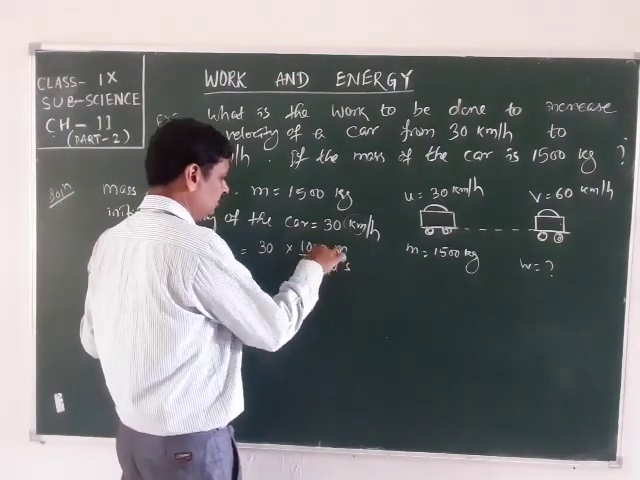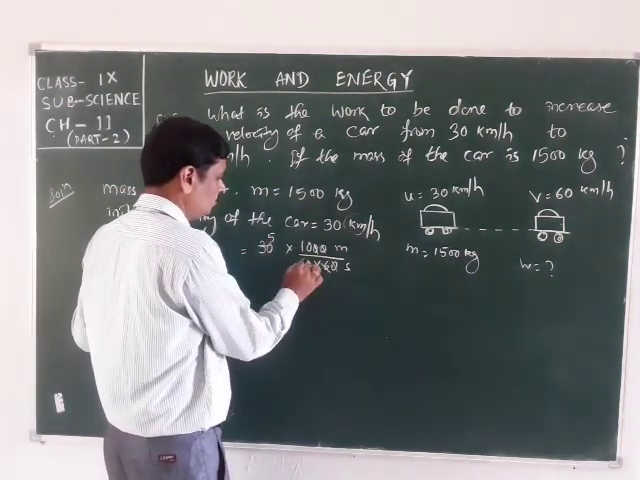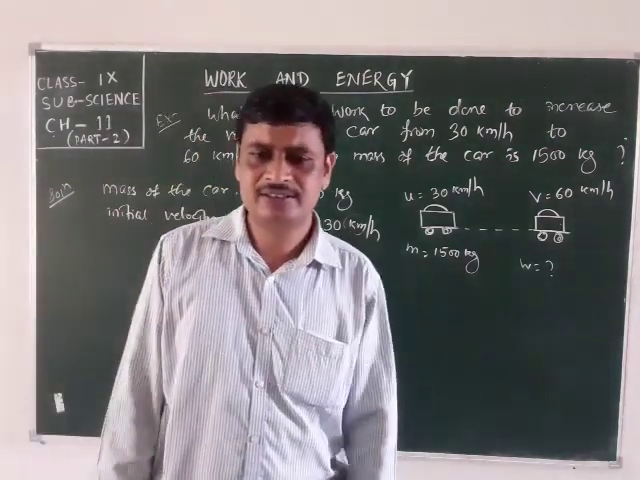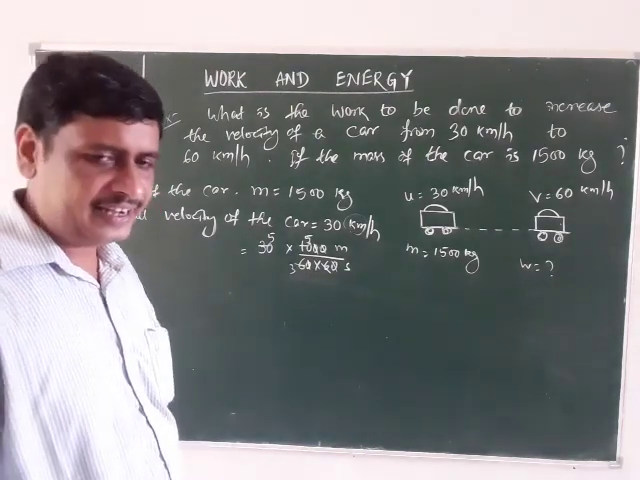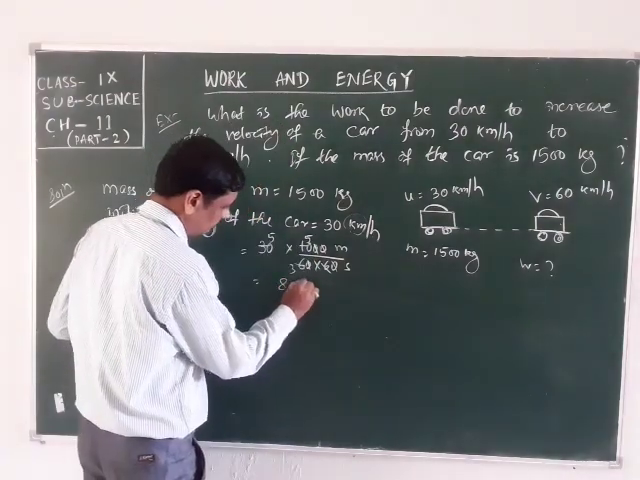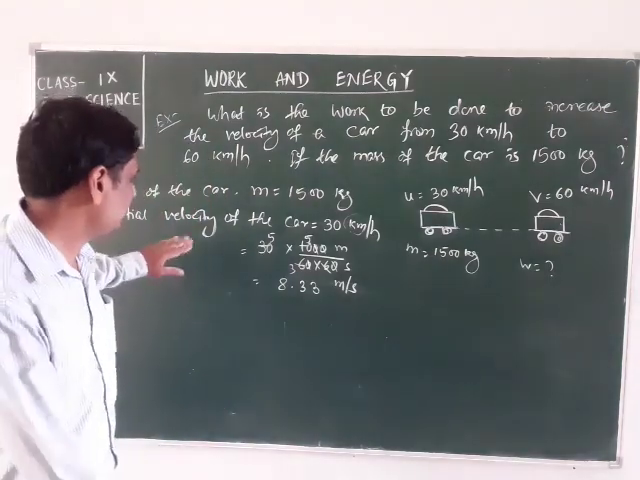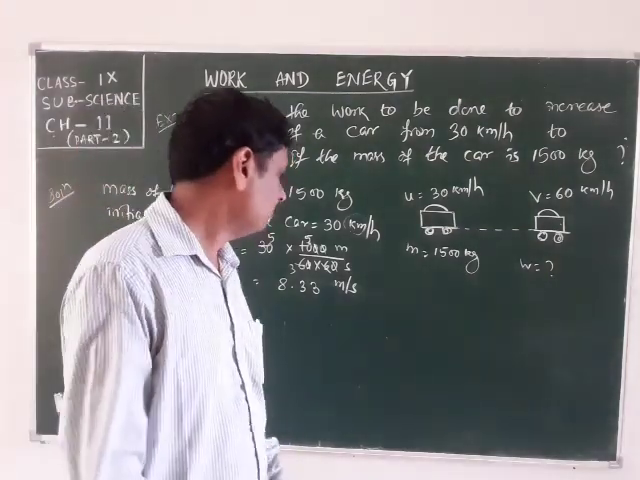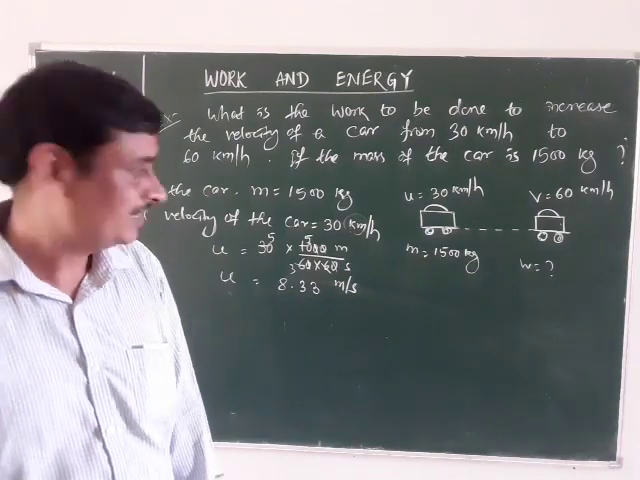The zeros are cancelled. 6 5s are 30, 2 3s are 6, it is 25/3, or equal to 8.33 meter per second. It is observed as the value of u, that is initial velocity, which is expressed in meter per second, is 8.33 meter per second.